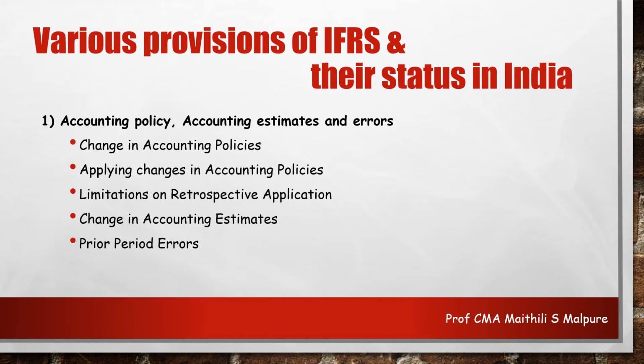Further, prior period errors. It may happen that sometimes we have made some errors and we didn't realize it at that time. So these errors can now be corrected. These errors can be anything. It can be just an omission. One of the assets was simply omitted and was not recorded in the books of accounts. Likewise, any omission error can also be corrected.